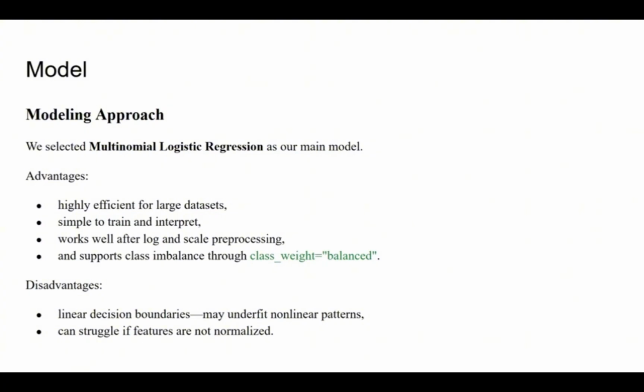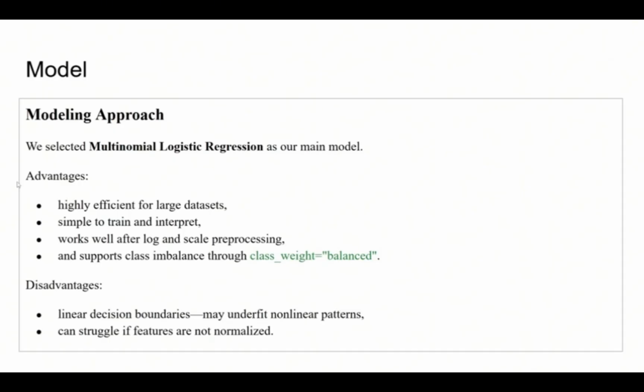However, in the spirit of personalized machine learning, we selected multinomial logistic regression as our main model. There are a few advantages, including high efficiency for large datasets. They are simple to train and interpret. They work well after log and scale preprocessing, and support class imbalance by setting the hyperparameter class weight to balanced.